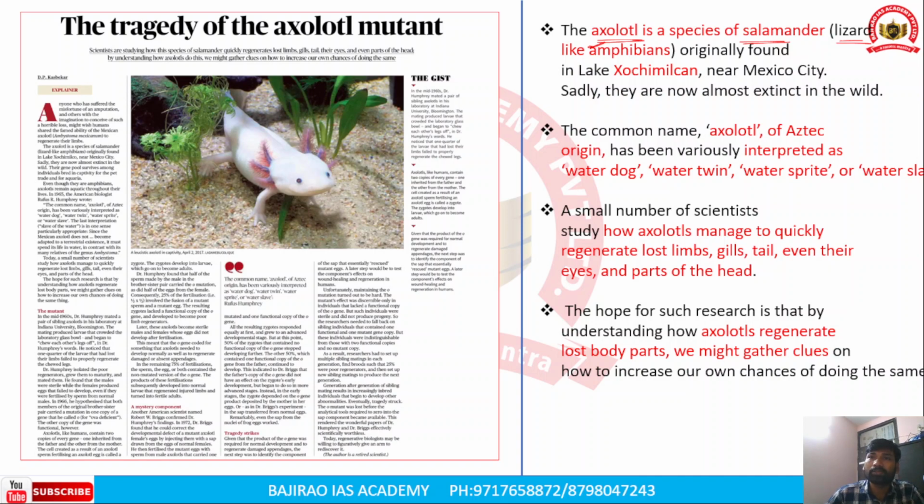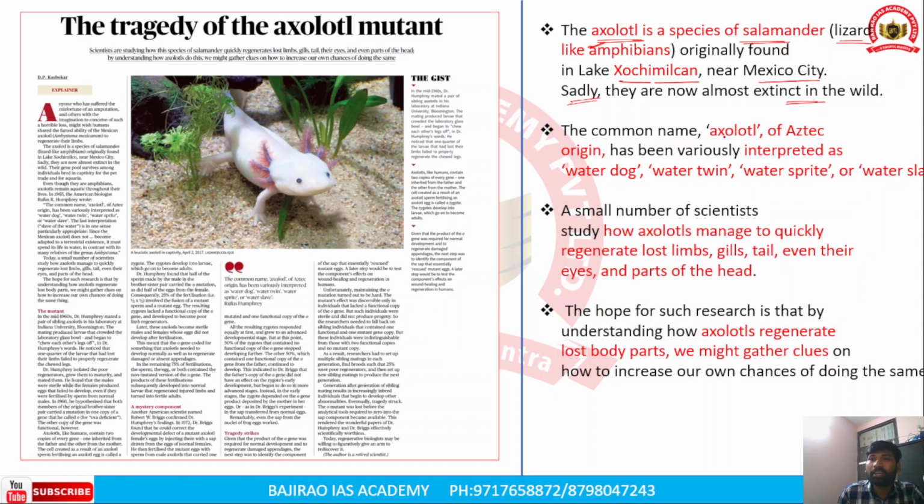Now, the axolotl is a species of salamander, a lizard-like amphibian, and it is originally found in Xochimilco, a lake in Mexico City. However, the sad thing about this axolotl salamander species is that it is now almost extinct in the wild, and is only available in a few parts of the world as an aquarium species.